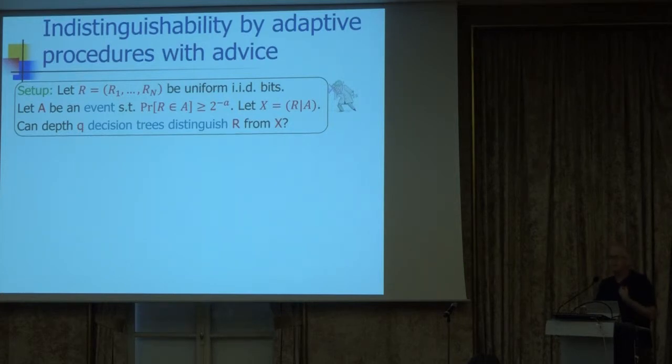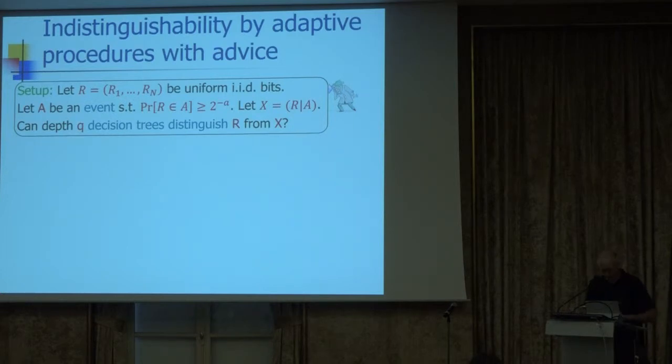So now, from the point of view of the adversary, the distribution of the random string has changed. It's no longer distributed like R. It's distributed like a random variable X, which is R conditioned on A, where A is a large event. A is an event that occurs with probability larger than 2 to the minus A, if A is the number of advice bits.